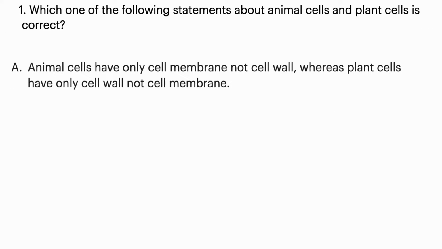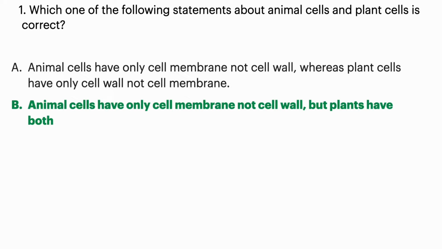So here, coming to this first statement, we know animal cells don't have cell walls. They have cell membrane. Plant cells have both cell wall and cell membrane. So in that scenario, option A will be the wrong answer. Coming to option B, this is correct.